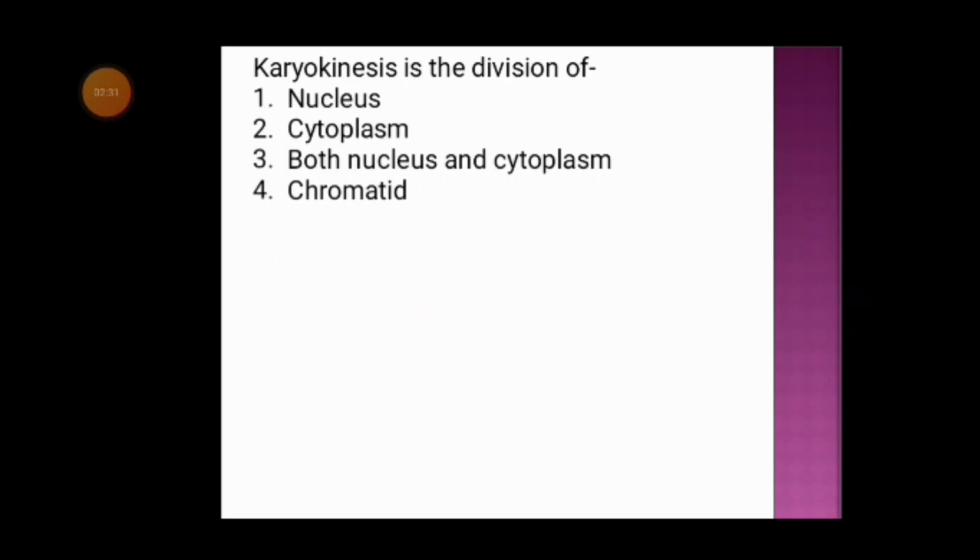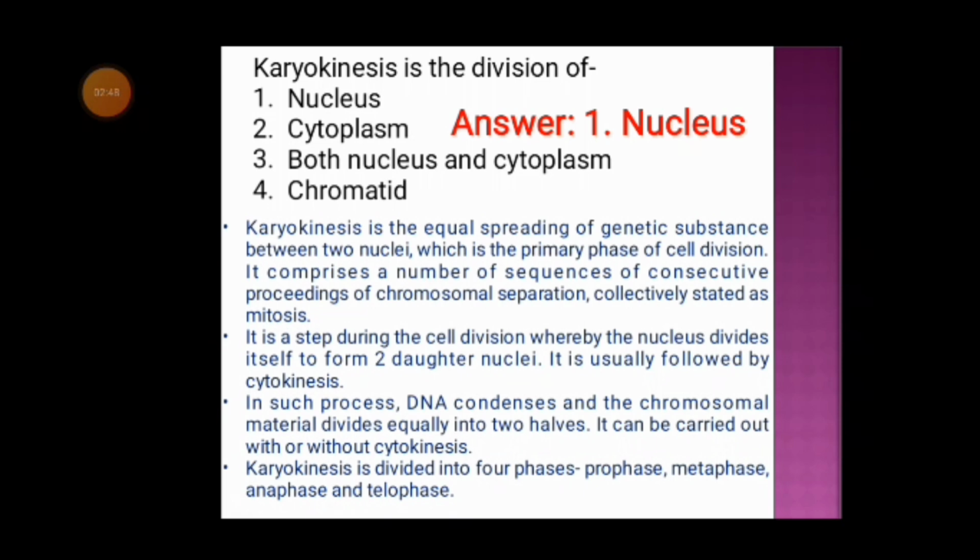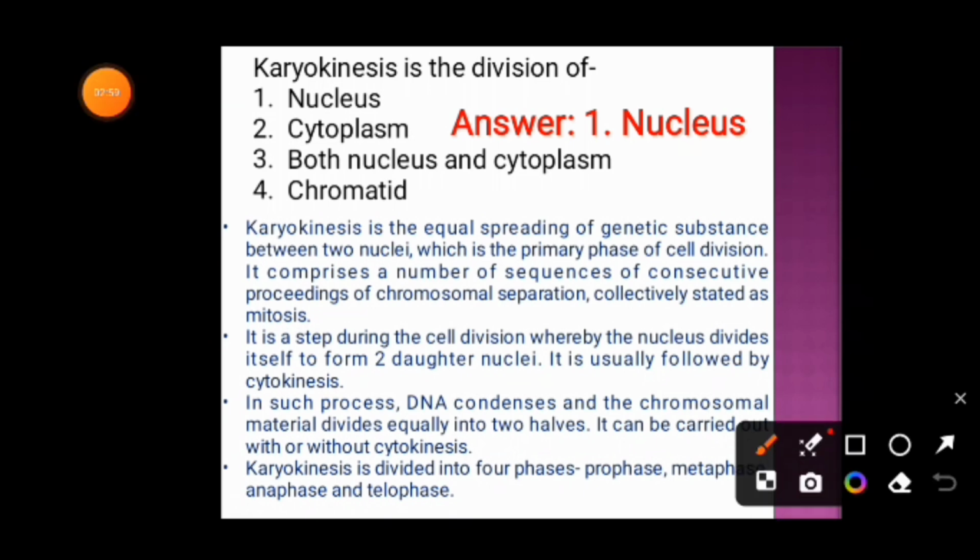Next question. Karyokinesis is the division of option 1 nucleus, option 2 cytoplasm, option 3 both nucleus and cytoplasm, option 4 chromatid. And the correct answer is option 1, that is nucleus. So karyokinesis is the equal spreading of genetic substance between two nuclei, which is the primary phase of cell division. It comprises a number of sequences of consecutive proceedings of chromosomal separation, collectively stated as mitosis.